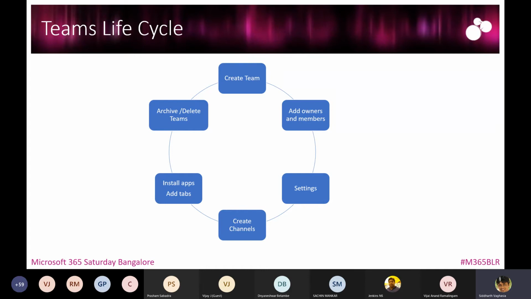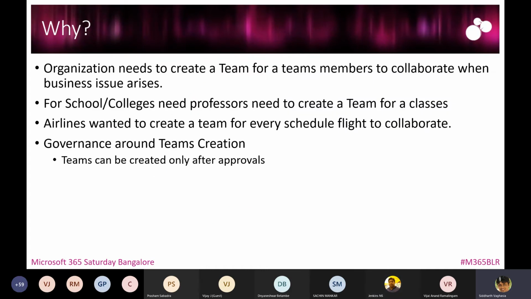With that said, an organization might want to do this because they might want to create a team on the go as soon as they want. There are business issues which arise. For example, schools and colleges might need professors to create a team for the classes, which would be the same in nature. As soon as they schedule something in maybe a SharePoint list or somewhere else, the team should be created automatically. So this is where these kinds of use cases were added.